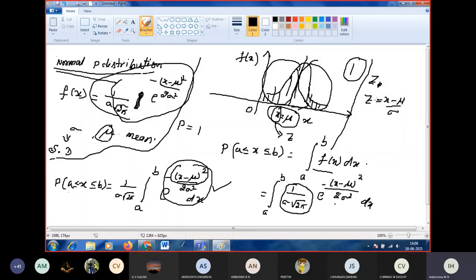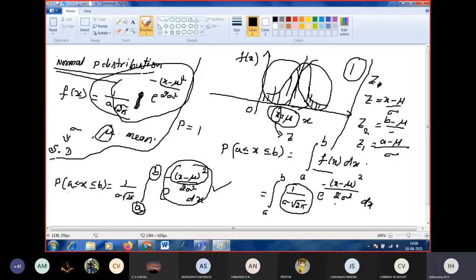To make it simple, I am going to take the substitution Z is equal to (x minus mu) by sigma. Our integral value is a to b. So if you take the limits for x, it becomes Z1 to Z2. Z1 is the lower limit: put x equal to a, that is (a minus mu) by sigma. Then put x equal to the upper limit b, that is (b minus mu) by sigma.